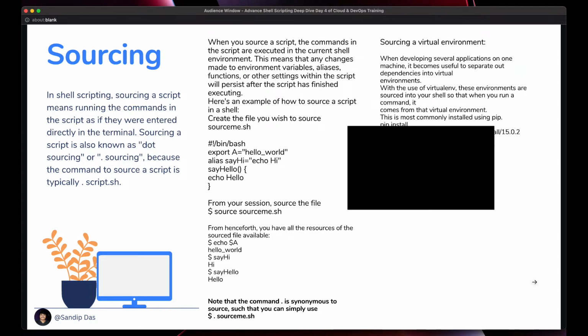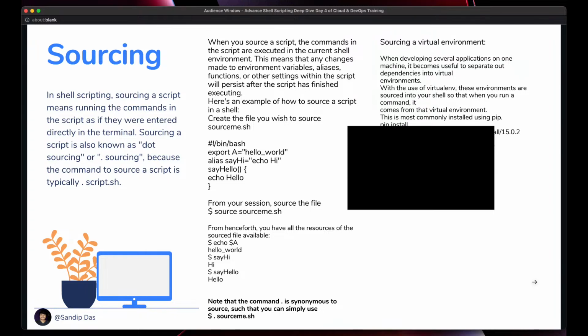Anyway, sourcing a virtual environment. When developing several applications on one machine, it becomes useful to separate out dependencies into virtual environments. For each program, you might have different dependencies or different binaries required. You don't need to import everything, you don't need to run all of it all the time, right? While running a particular program, you should run only what it needs.